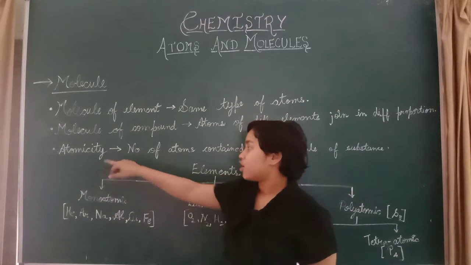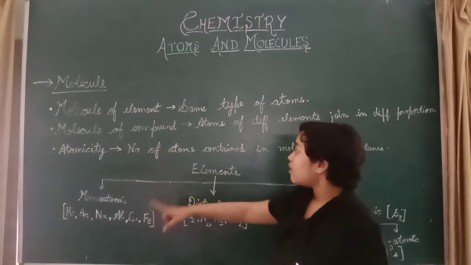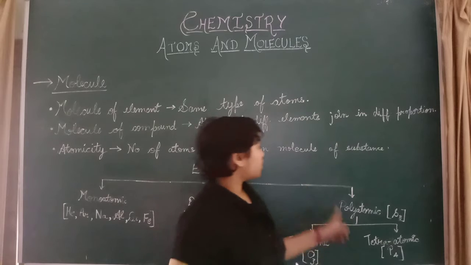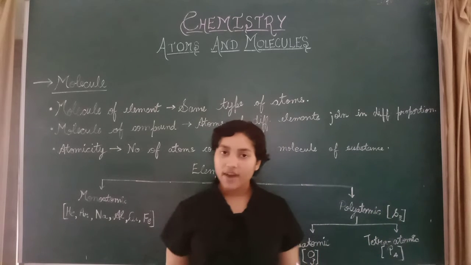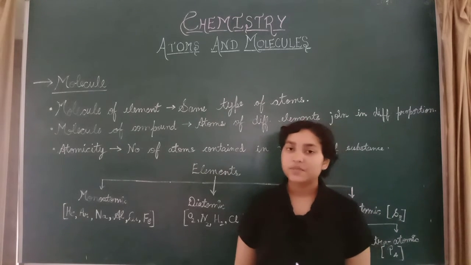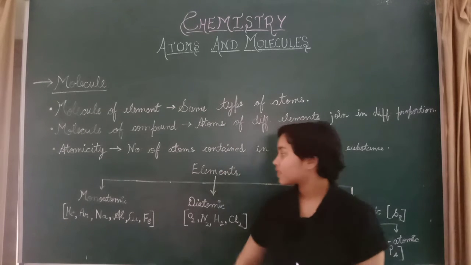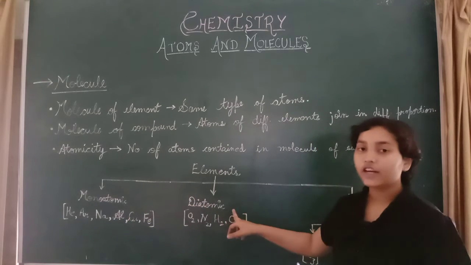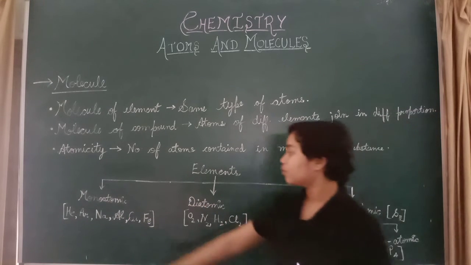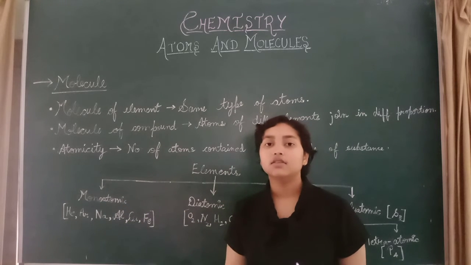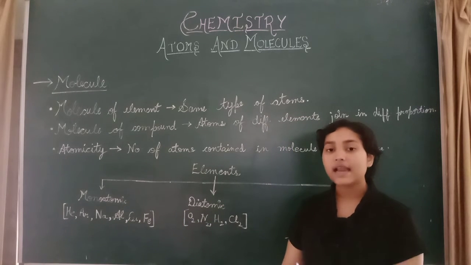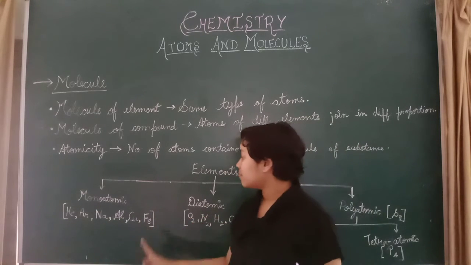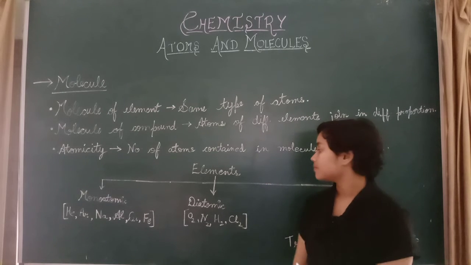Now we come to atomicity. What is atomicity? The number of atoms present in a molecule of a substance is called its atomicity. Elements can be divided into three groups: monoatomic, diatomic and polyatomic. Monoatomic, mono means one, one atom is present in the element. For example, helium, argon, sodium, aluminium, copper and iron.